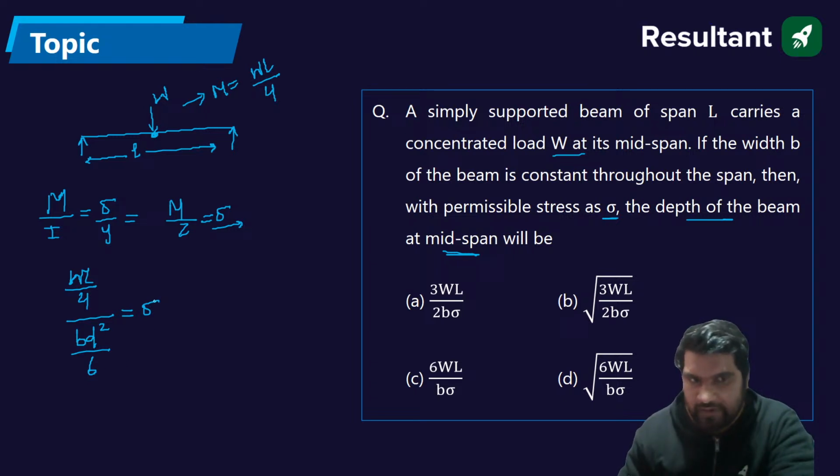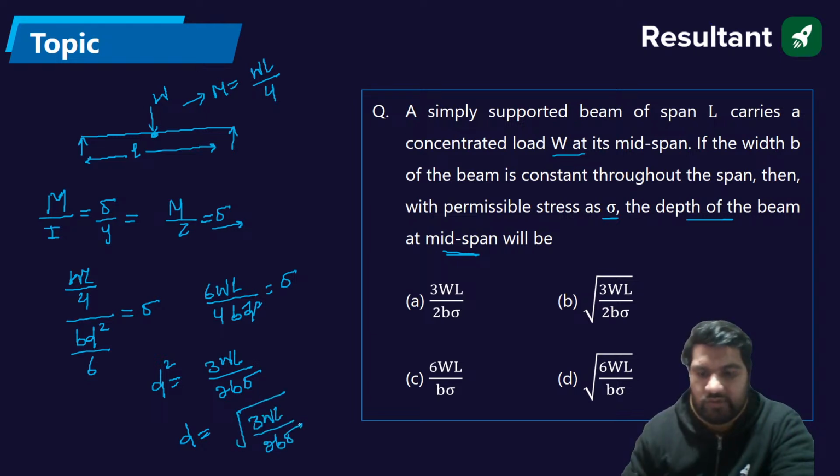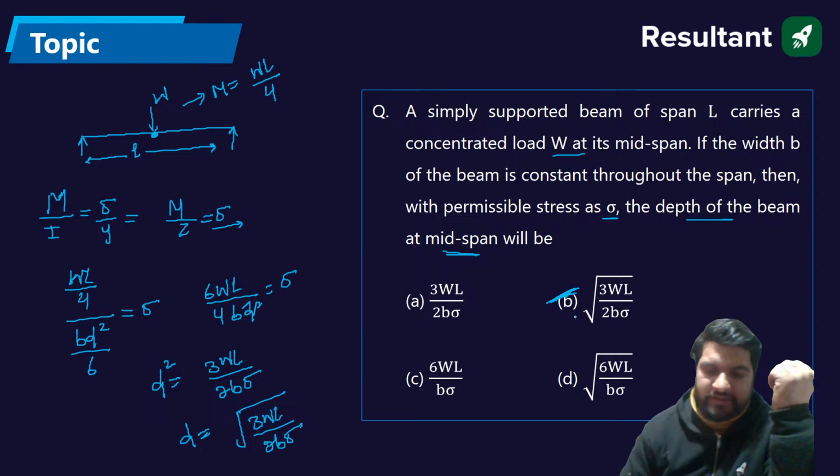We have to calculate the value of D. So it is 6WL by 4BD square, and that is equal to sigma. I can calculate D square, which is 3WL by 2B sigma. So the D value is under root of 3WL by 2B sigma. So what should be the answer? The correct answer should be B, that is 3WL by 2B sigma under root whole. So B should be the right answer, guys.